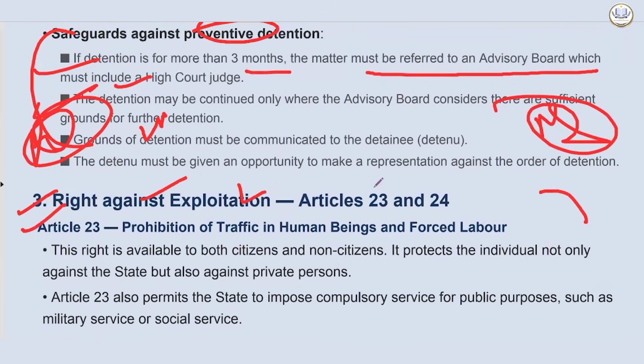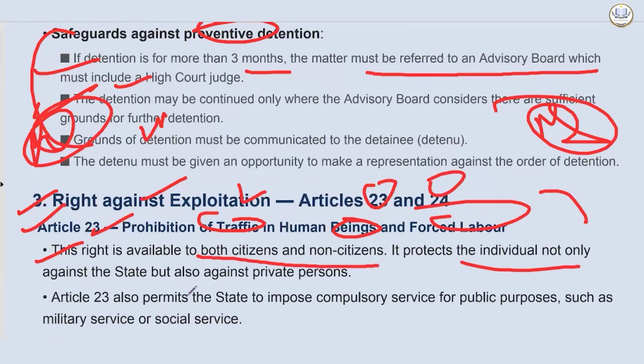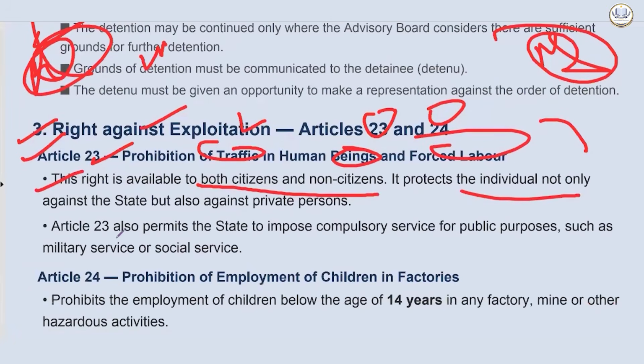Then we have the right against exploitation, Articles 23 and 24. Article 23 is a prohibition of traffic in human beings and forced labor. This right is available to both citizens and non-citizens. It protects the individual not only against the state but also against private persons.